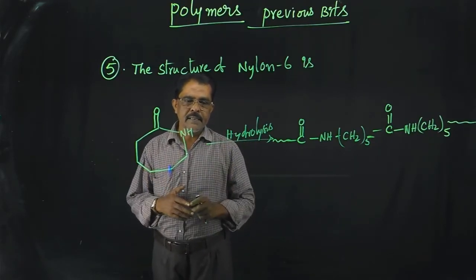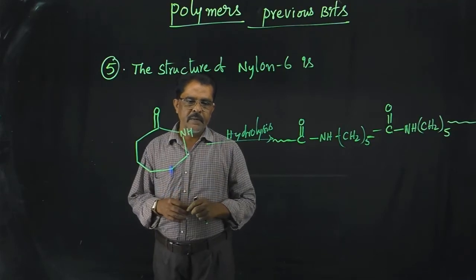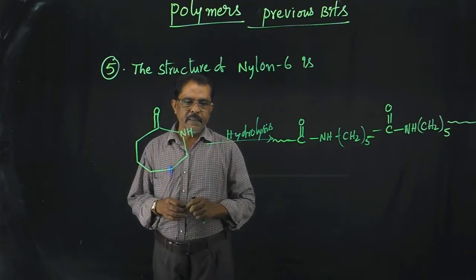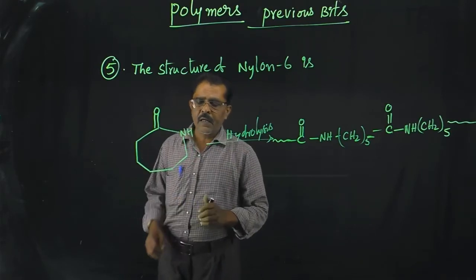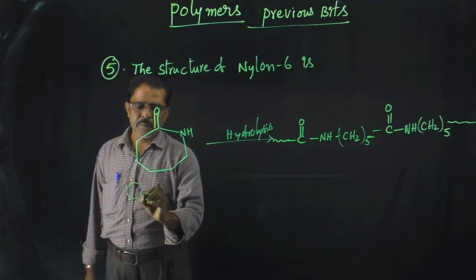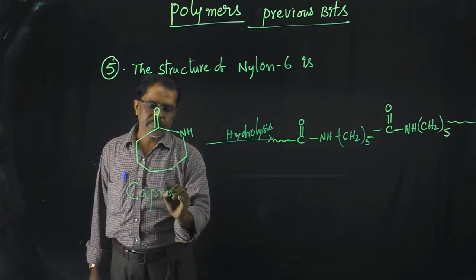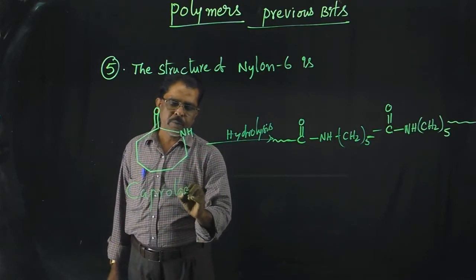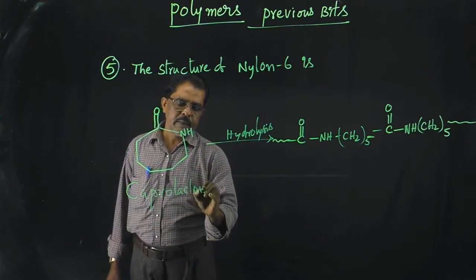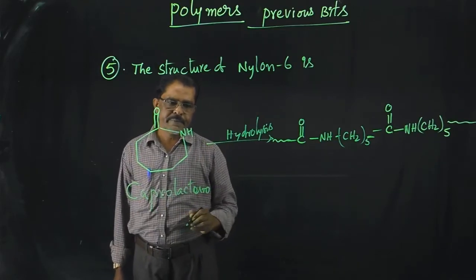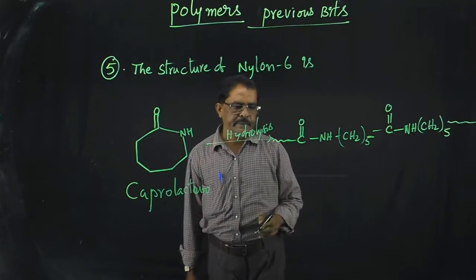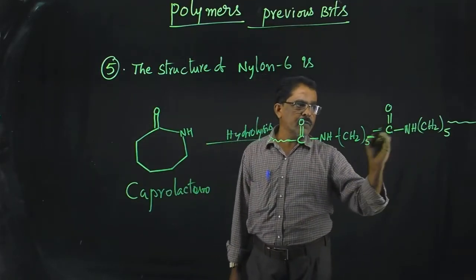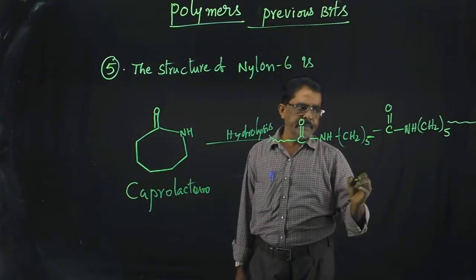Nylon 6 is a polymer with an amide linkage in it. It is the polymer of caprolactam. Caprolactam is subjected to hydrolysis. Then you will get a hydrolysis product. Then it undergoes polymerization.